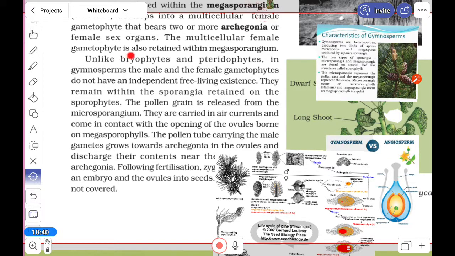In the previous videos, we have seen that in bryophytes and pteridophytes, the sporophyte and the gametophyte are different and interdependent or free living. But here it is not like that. Here it is like a higher plant. What we are observing is that pollen released from the microsporangium is carried by air current, and after that pollination and fertilization take place.